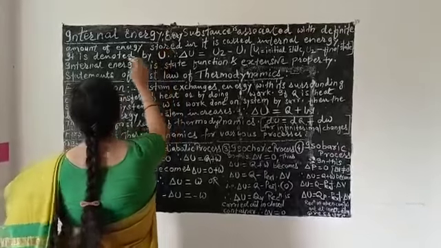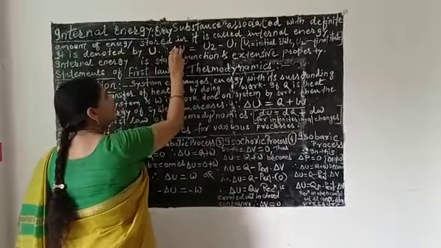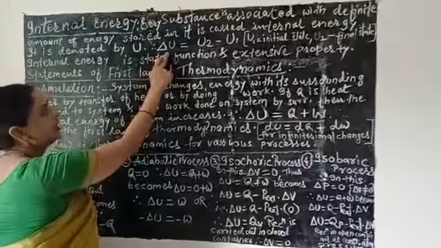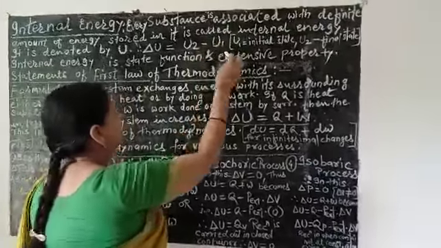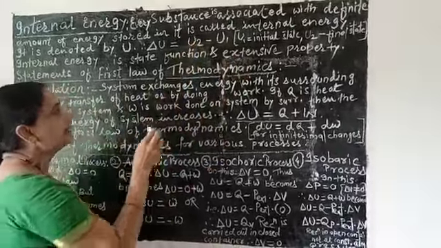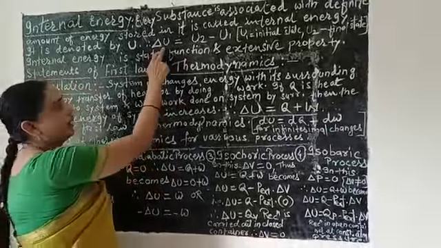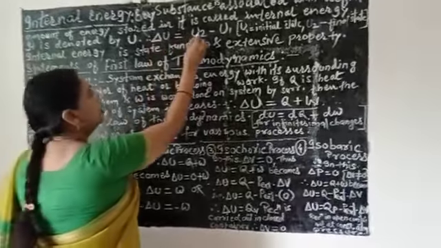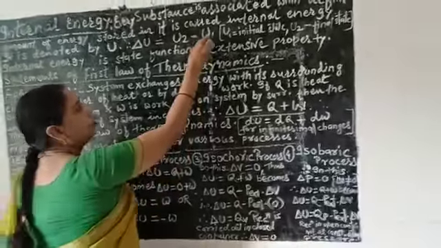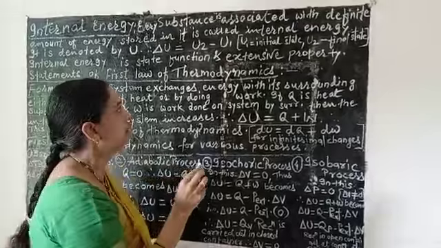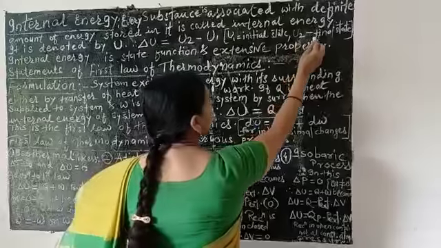It is written as U. So internal energy is shown by U, and this triangle shows the change. Change in internal energy is given by delta U is equal to U2 minus U1. So here U2 is the internal energy in the final state. Delta U is the change in internal energy. U2 is the internal energy in the final state, and U1 is the internal energy in the initial state. I have written here U1 initial state, U2 final state.